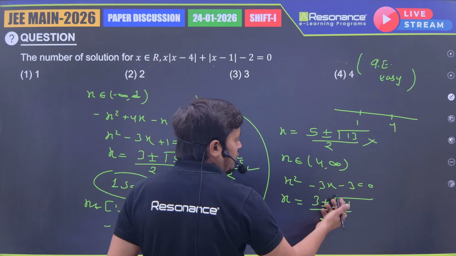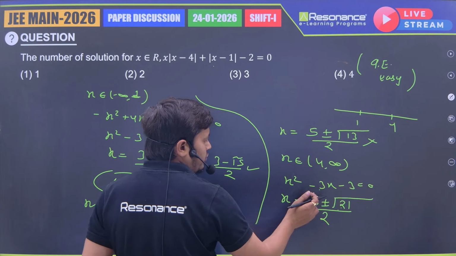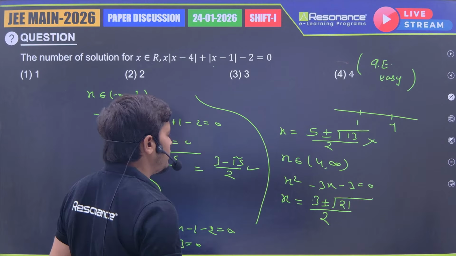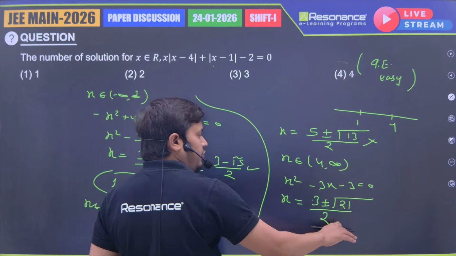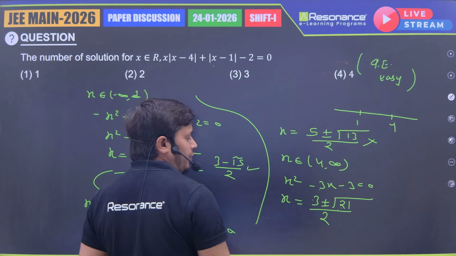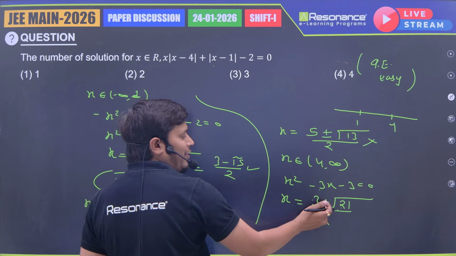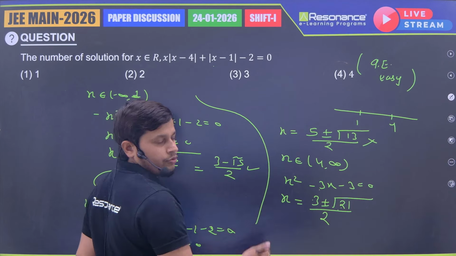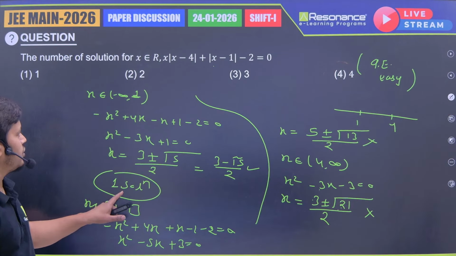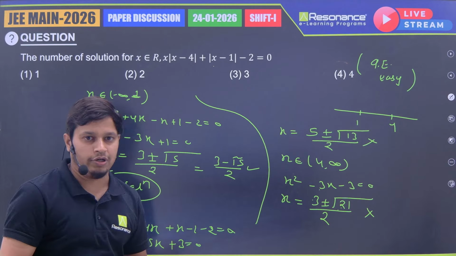Now when we find 3 plus root 21, root 21 is equal to 4 point something, 4 point something plus 3, that is 7 point something by 2. 7 point something by 2 will be less than 4, but the interval is greater than 4, 4 to infinity. So 3 plus root 21 by 2 does not lie in this interval, and 3 minus root 21 by 2 obviously also does not lie. So here both are rejected. It means we got only one solution. Okay, so the number of solutions of this equation is 1 only.